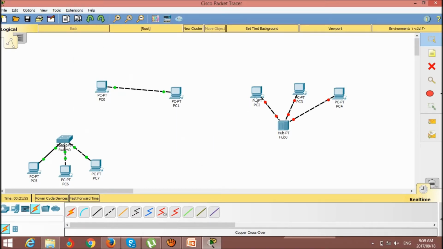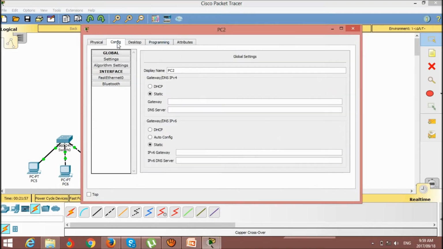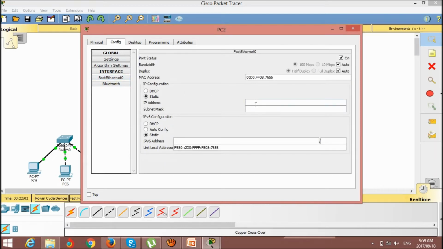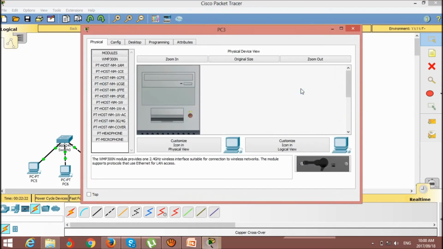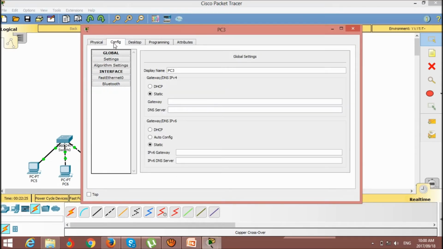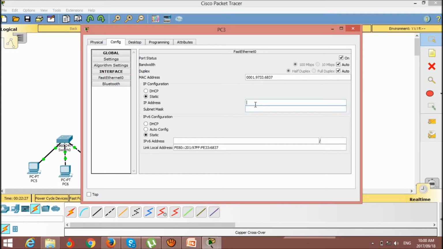But here I put the IP address. For example, in the interface I type 10.0.0.1, sorry, I copy it here with Ctrl C. Then I configure interface 2 and put the IP there, just 2 here.